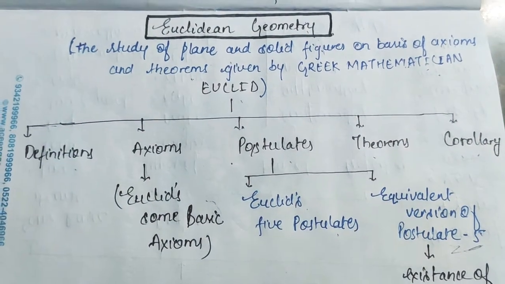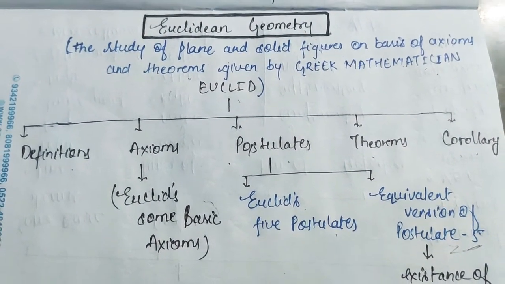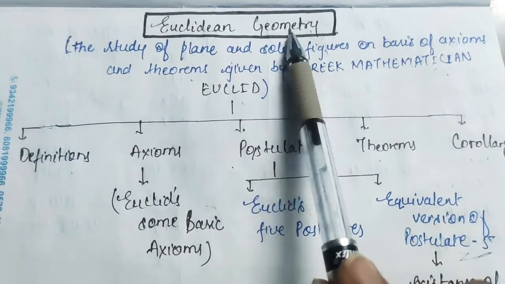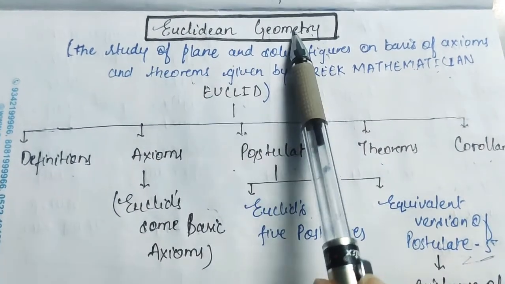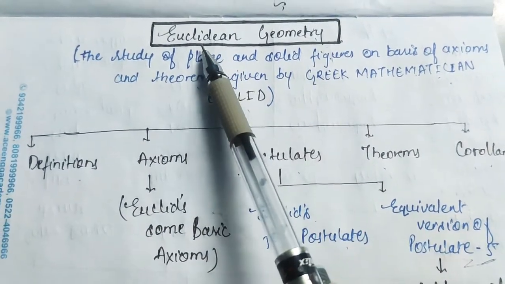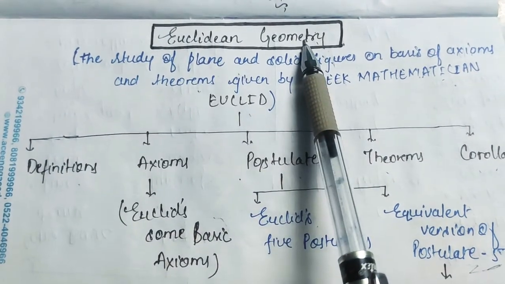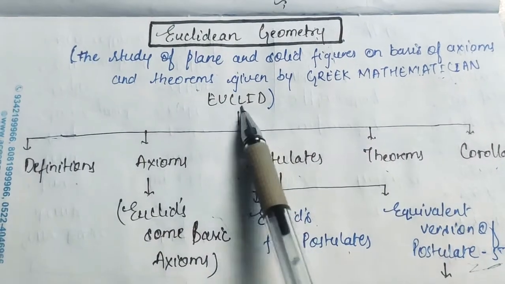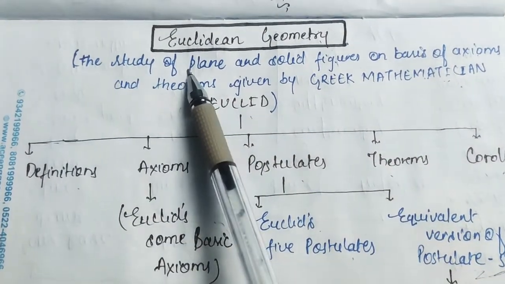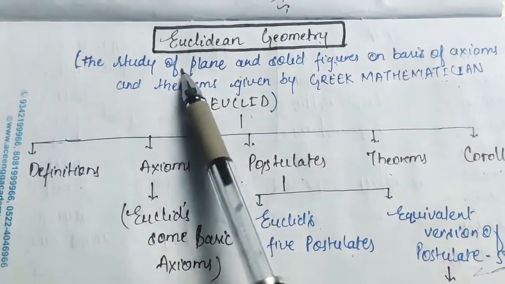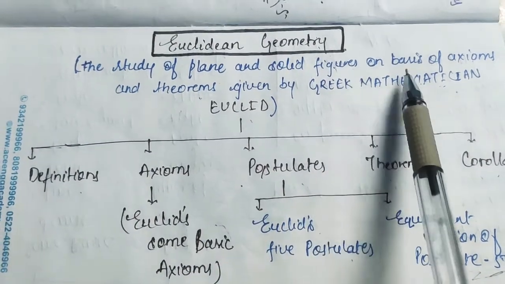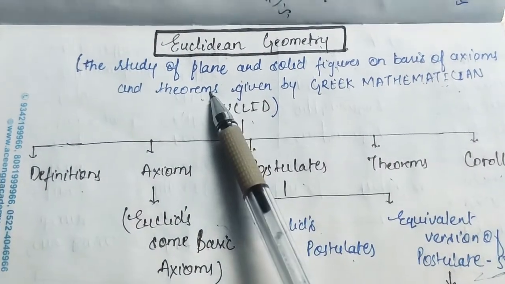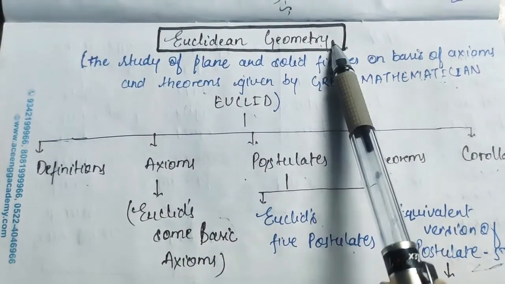So today we will start our new chapter, chapter number 5, Introduction to Euclid's Geometry. Here I have written Euclidean geometry because it can also be said as Euclidean geometry. What is it? According to the Greek mathematician Euclid, the branch of mathematics in which we study plane and solid figures on the basis of some axioms and theorems is called geometry.